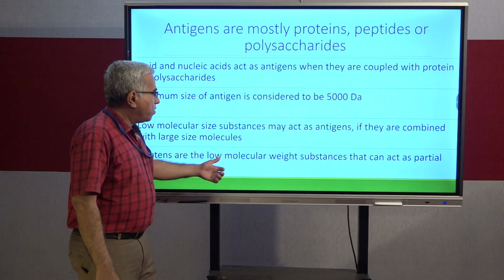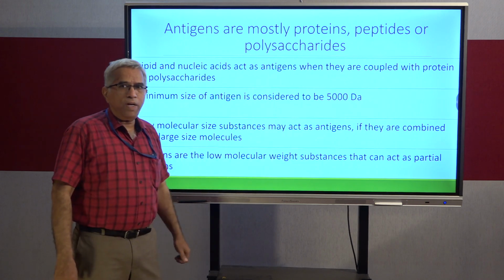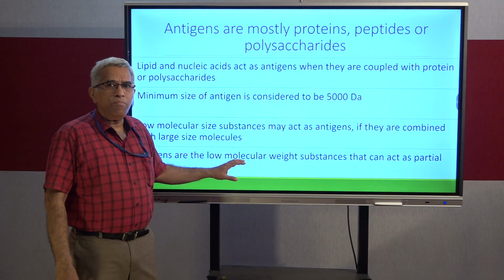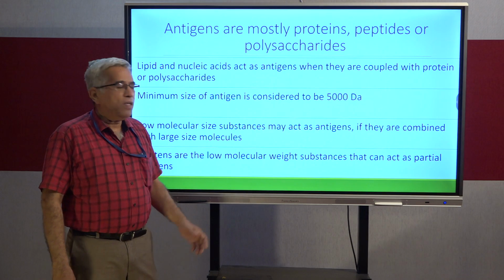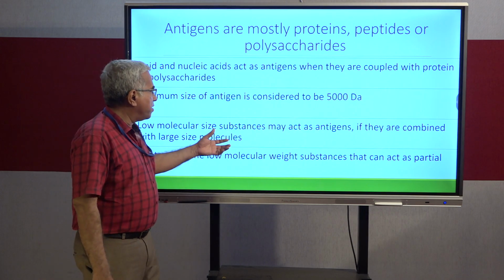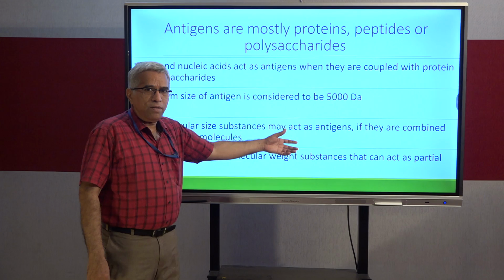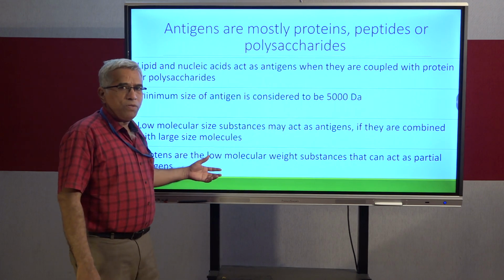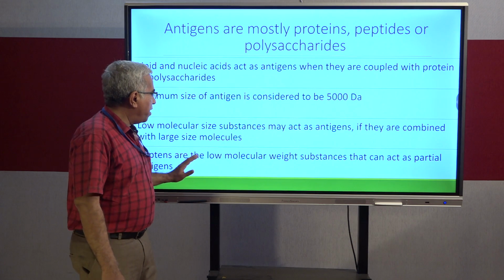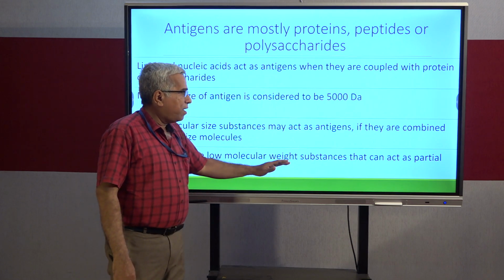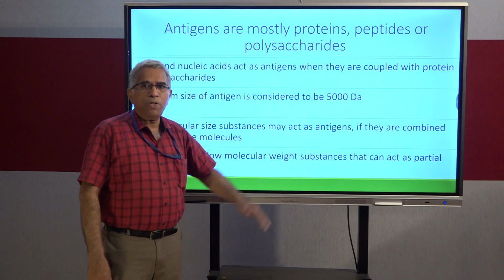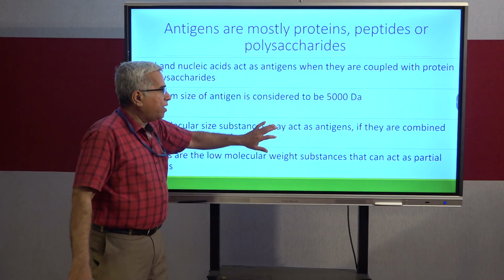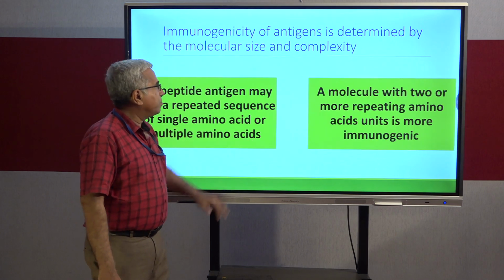Haptens are low molecular weight substances. You can give haptens as the example for partial antigens. I told you that low molecular size substances may act as antigens, no doubt, when they are coupled with greater size molecules. Haptens represent low molecular weight substances. They act as partial or incomplete antigens. So this is the best example for partial or incomplete antigens.